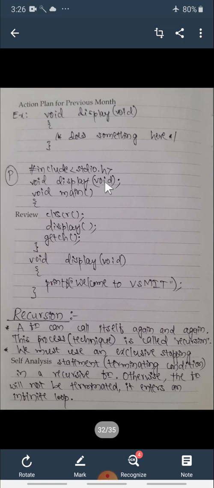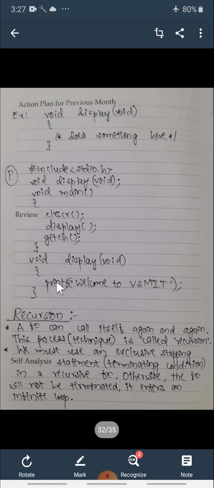It means that it does not receive any values, and also it does not return any value. Void main function, open the main function, display(); simply you call that function, that is a function call. So once this function is called, control will jump to this function definition, with return type void, function name, and function arguments also void.